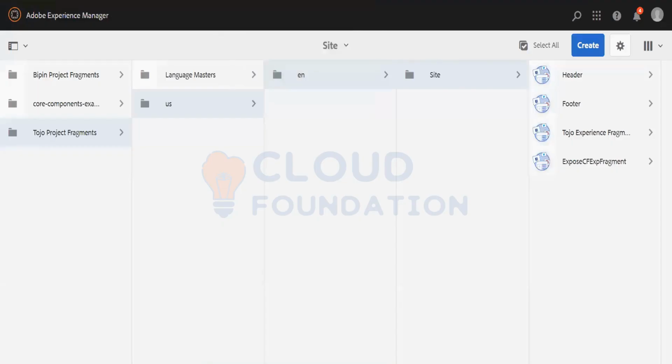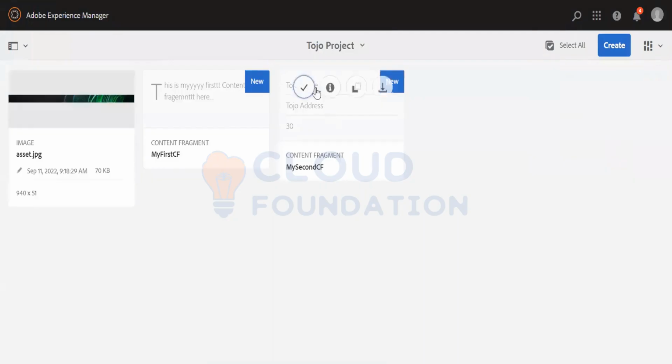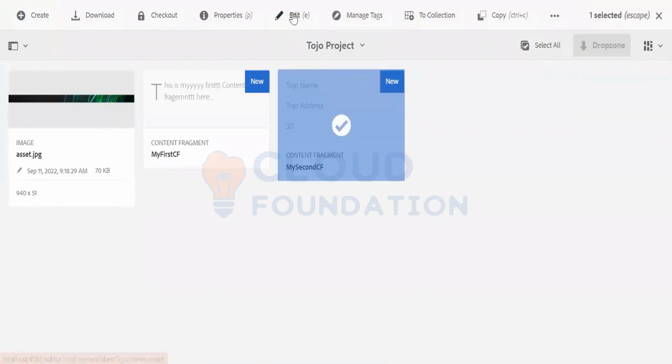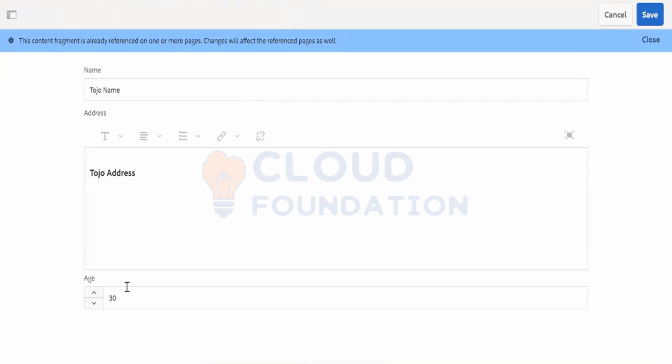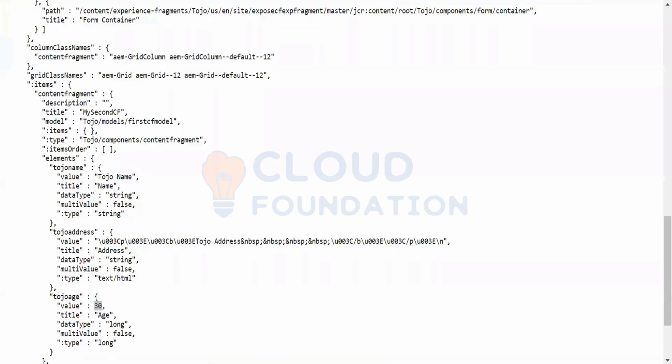If you change anything inside your content fragment, let me change it inside my content fragment. Let me just edit this. Let's see. If I update the age to 35 and save here, and then refresh it, you see the Tojo age.